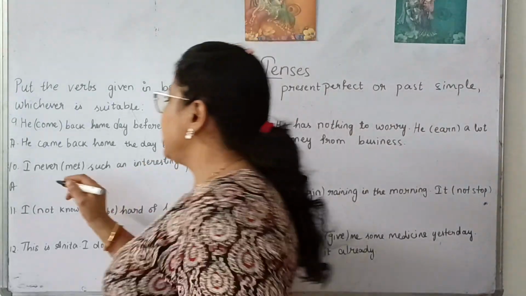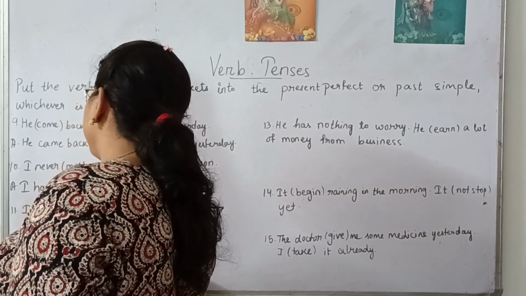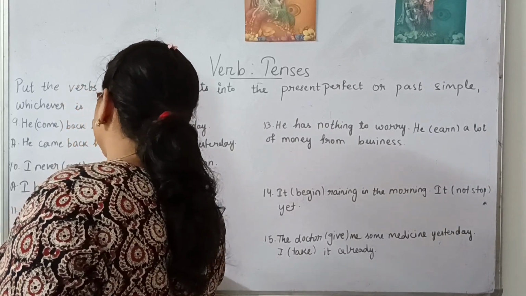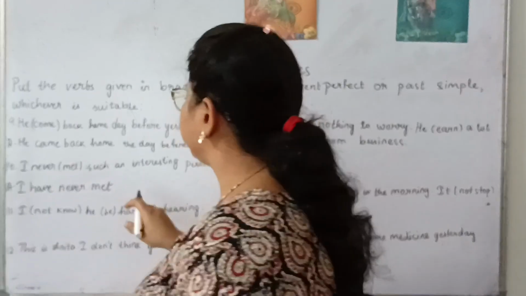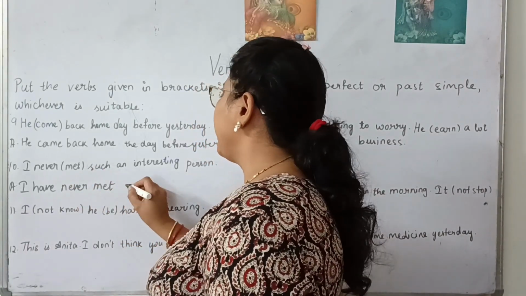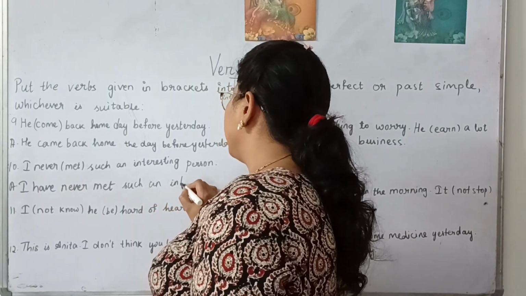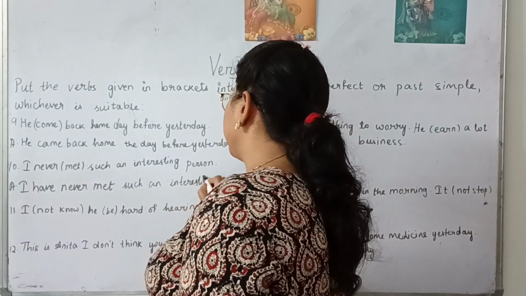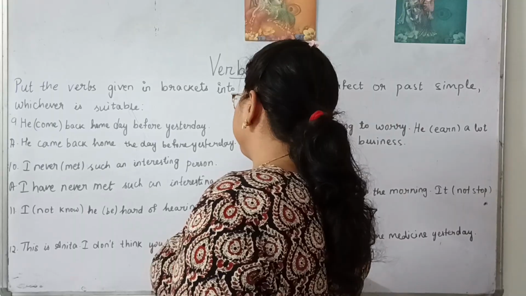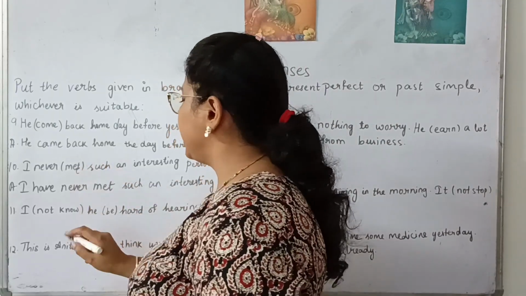So what will be the answer here? I is there, so we'll use I have never met such an interesting person. Yeah, the question says met, but this should be meet actually.